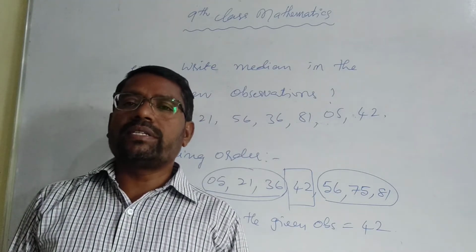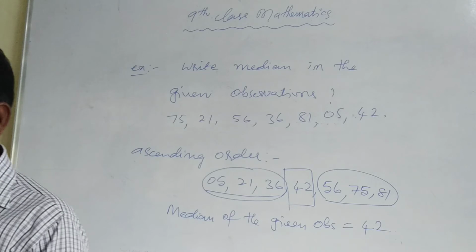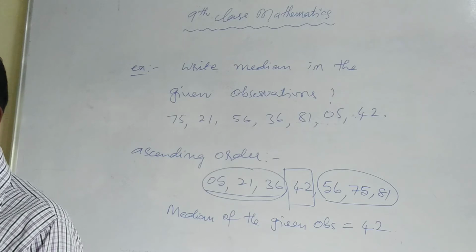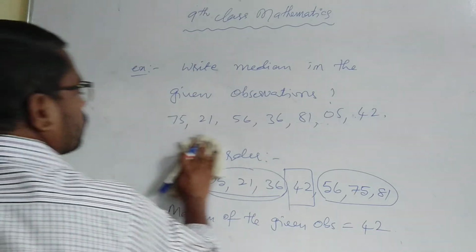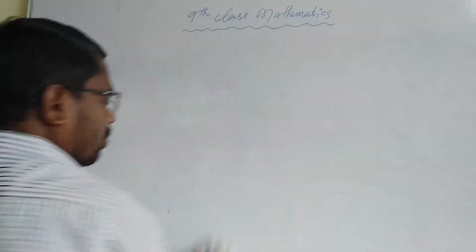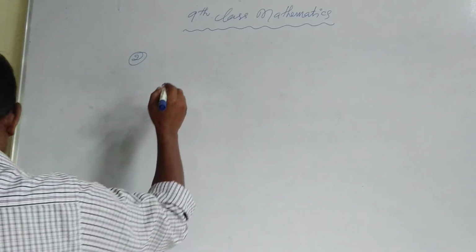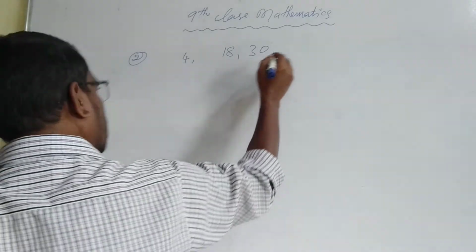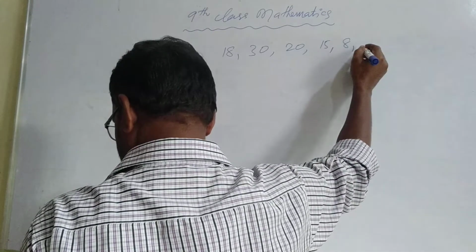Right. Now one more example I will give you; you can test it. Now take the second one: 4, 18, 30, 20, 15, 8, 5.